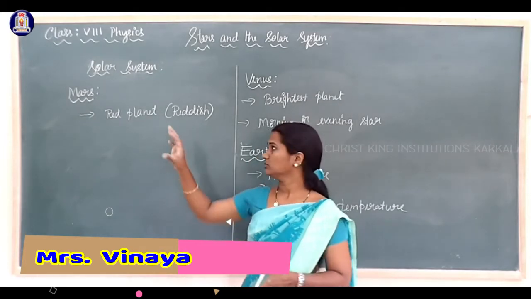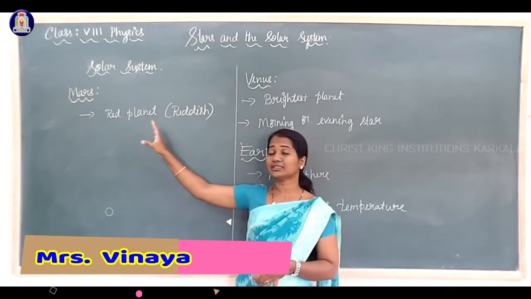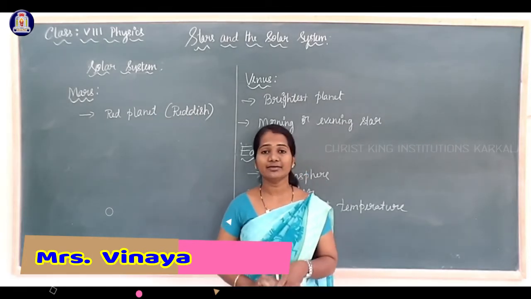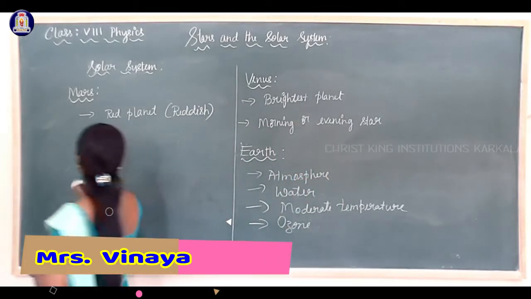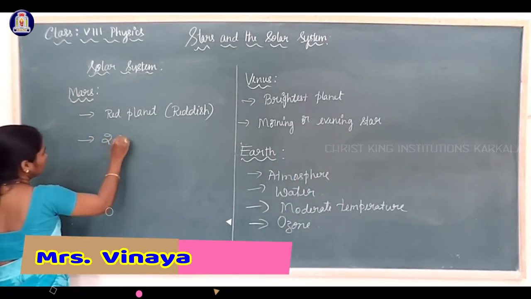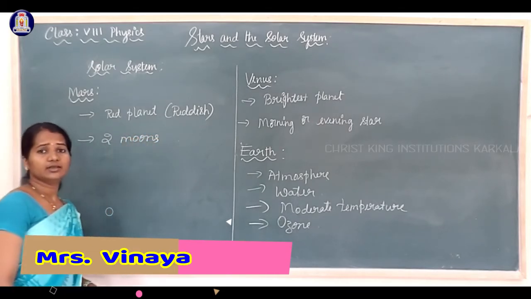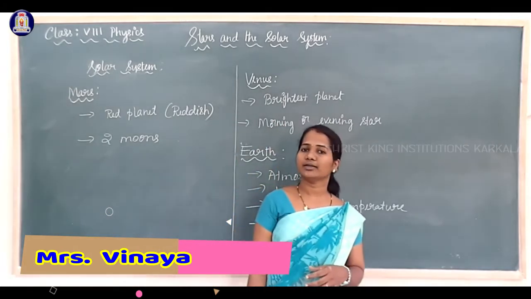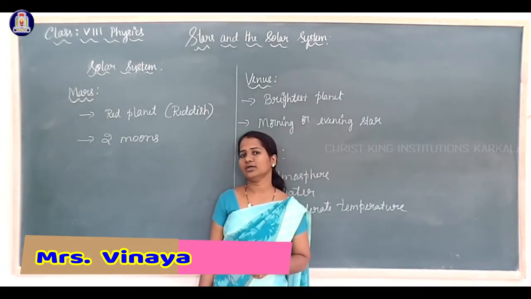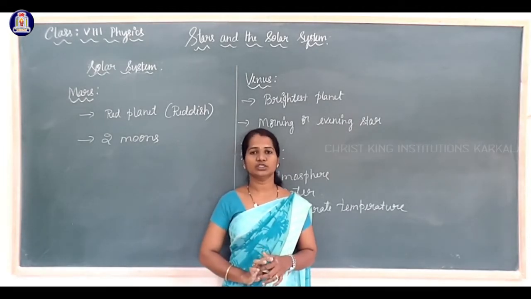The planet Mars contains mainly two moons, two natural satellites. The names of these two moons are Phobos and Deimos, the natural satellites of the planet Mars.